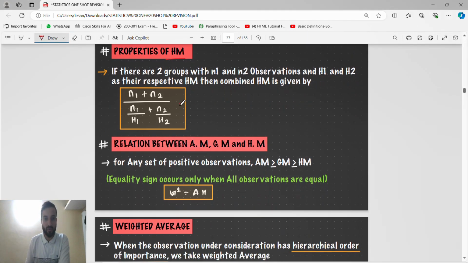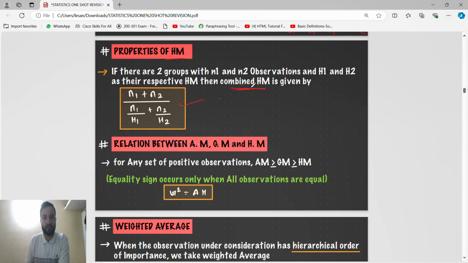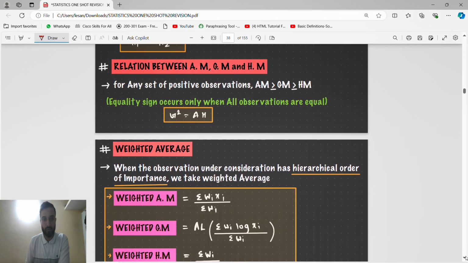Properties of harmonic mean: this is the combined harmonic mean. Okay, n1 plus n2 divided by n1 by harmonic mean of 1 plus n2 by harmonic mean of 2. So how will we get to know? We have to use the combined harmonic mean. They will tell in the question to find the combined harmonic mean, or in the question they will give two observations, and with two observations you have two harmonic means. So you will get to know.